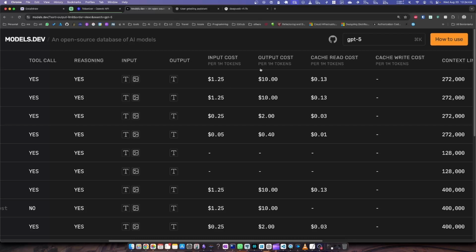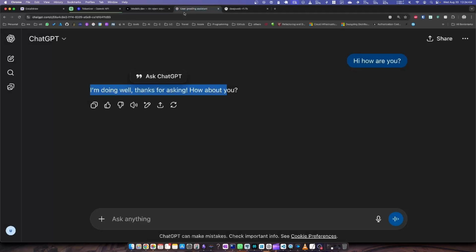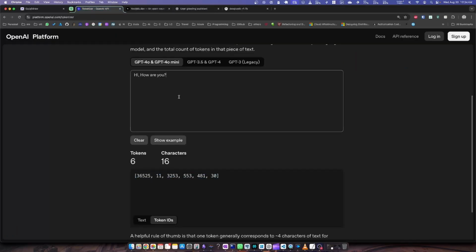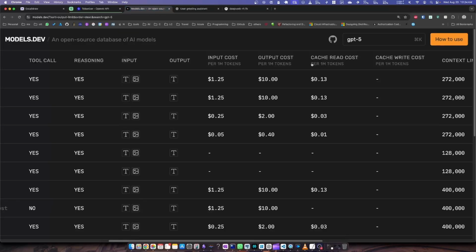And it's the same whenever the model returns a response to us. In our case, it returned "I'm doing well, thank you for asking, how about you?" If I copy this and go to the tokenizer and paste it, you can see these are 13 tokens, and based on those tokens, if it reaches 1 million output tokens, then the cost will be $10. And these are the cache reads. With all these providers, we can do a bit of caching on their side, and if we provide the context and are reading that, then the price will be a little bit cheaper.